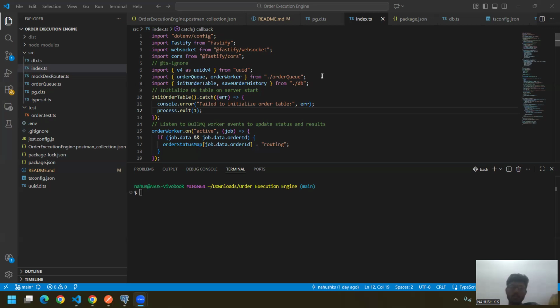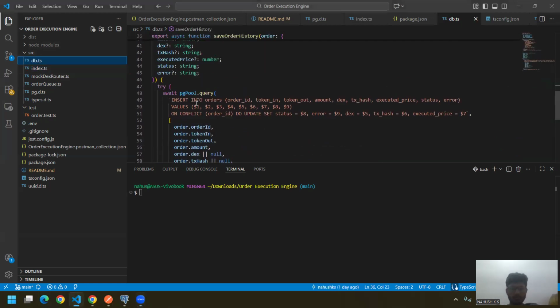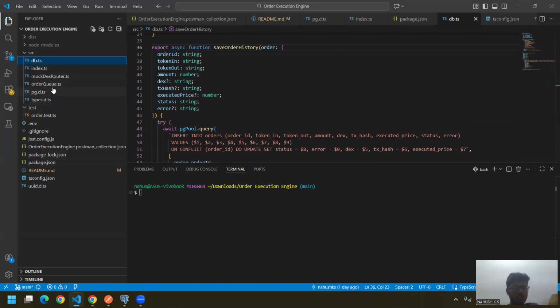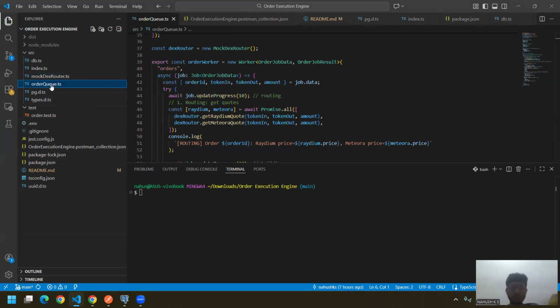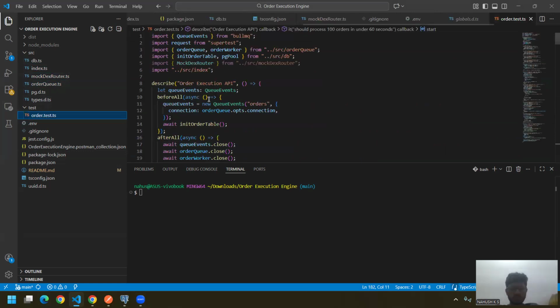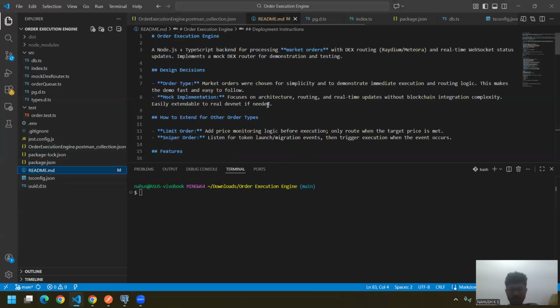Coming to the design, this is my root file which starts the server. Then the DB, which will insert the values into Postgres. Then the DEX router, then the queue, that is BullMQ. Then the test file, then the Postman API collections. Then the README.